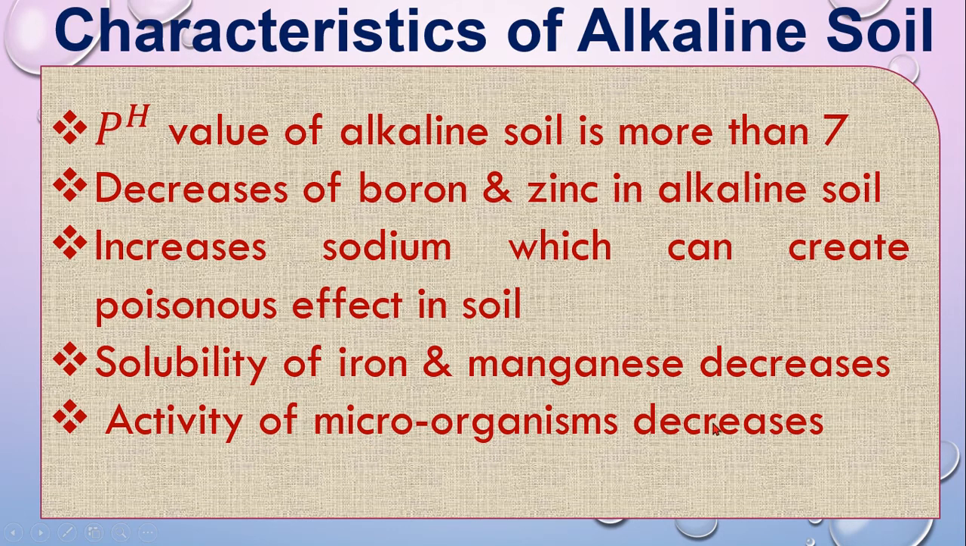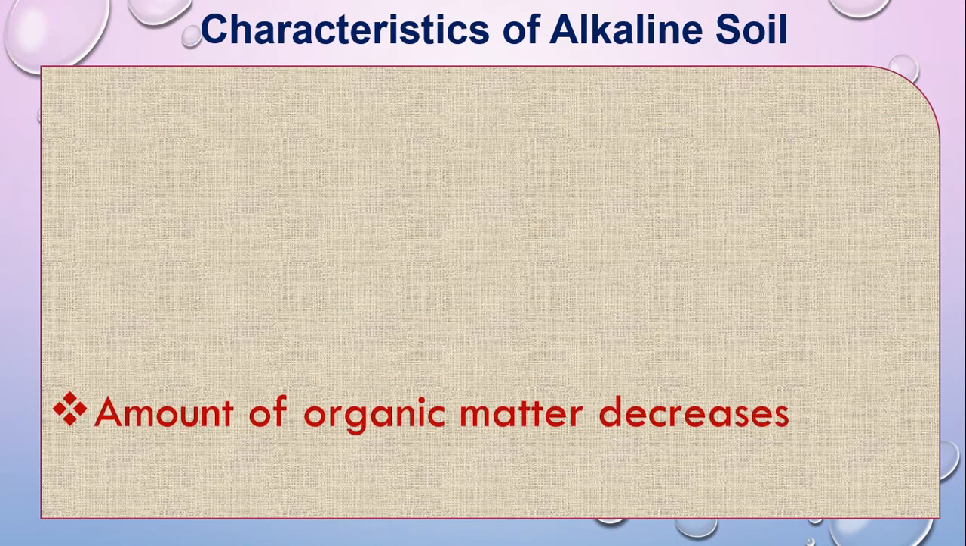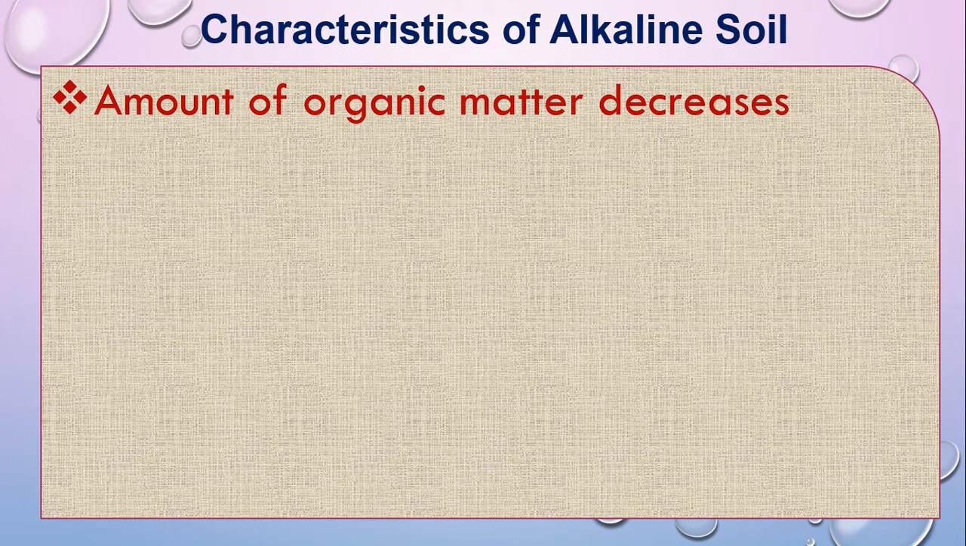Activity of microorganisms decreases, different types of microorganisms like fungus, bacteria, virus, so their activity is decreasing. This is very harmful for the soil because microorganisms increase the fertility in the soil. The amount of organic matter decreases. That means when the pH value increases and the soil becomes alkaline, different types of organic matter will decrease in the alkaline soil.